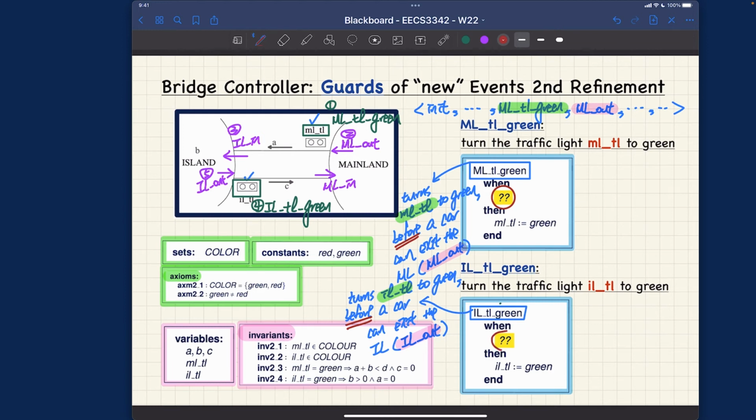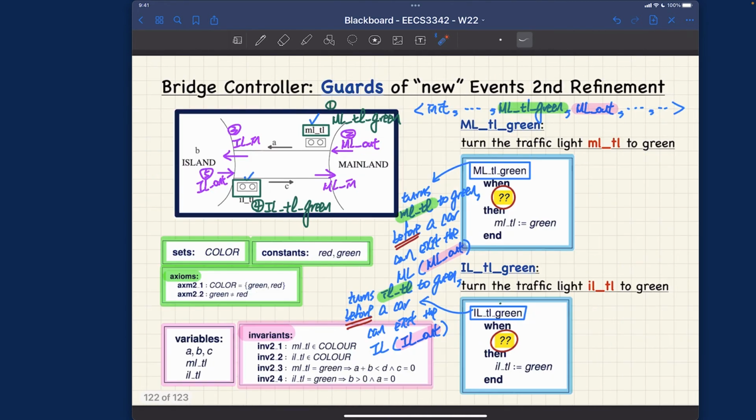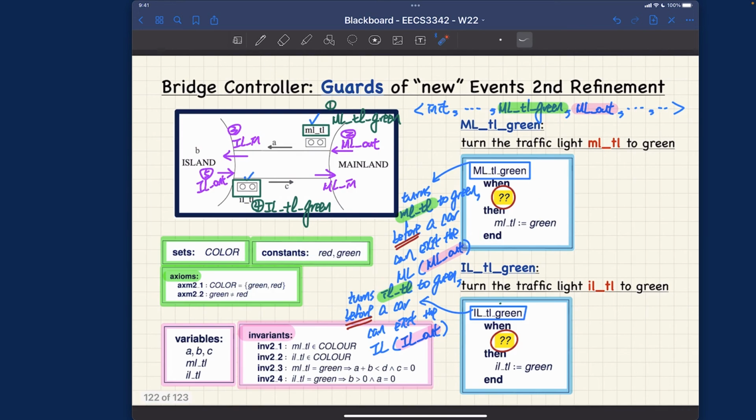You can think about, in this case, since the ML out, the guard depends on whether or not the ML TL is green. And also for IL out, it depends on whether or not the IL TL is green. So that means when you actually turn this one to be green, or turn this one to be green, you have to make sure it's really safe for you to do so. And for that one, we can refer back to the abstract guard that was backing the abstract version for the ML out and ML in. So what we can put is exactly what these are. Let me just write it down.